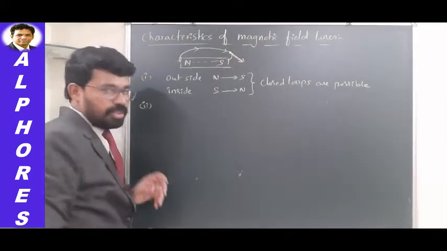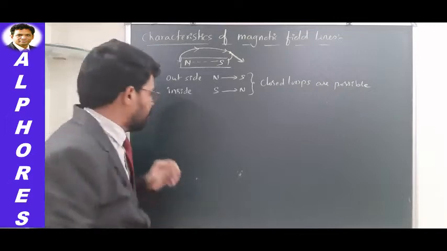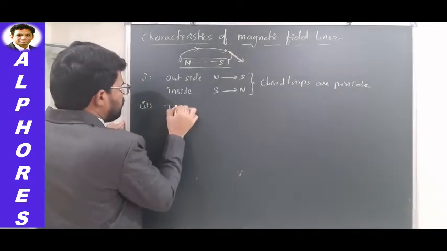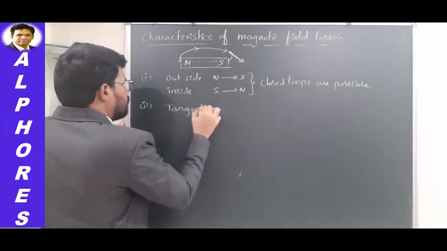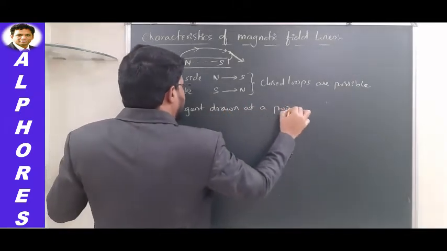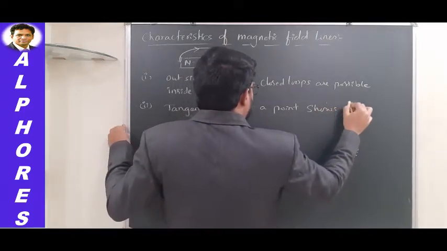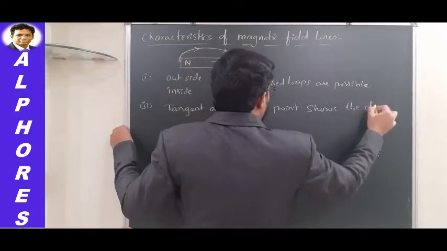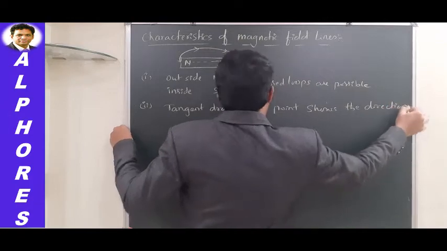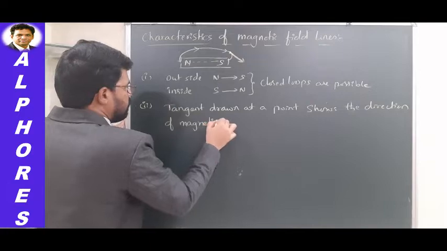Whatever direction this tangent shows, that is the direction of magnetic field at that point. So the tangent drawn at a point shows the direction of magnetic field.